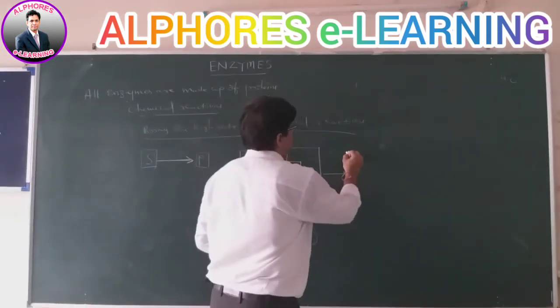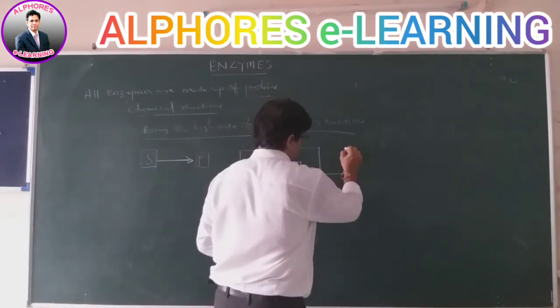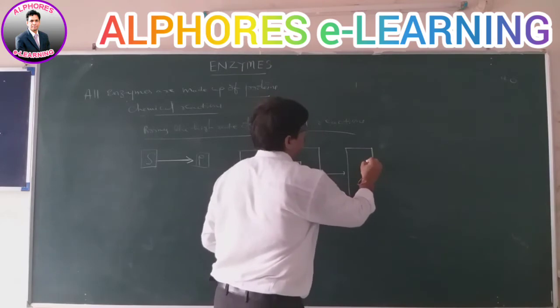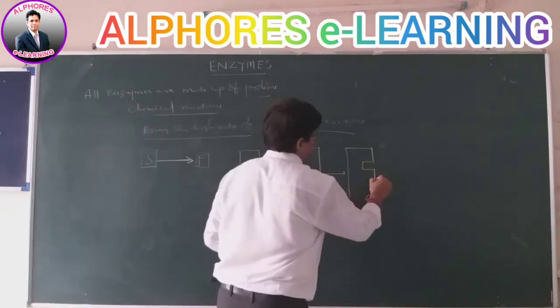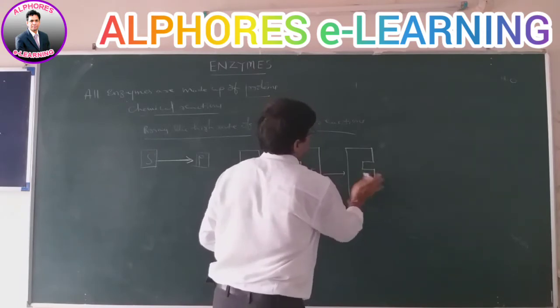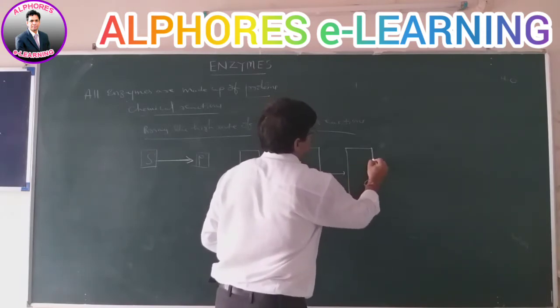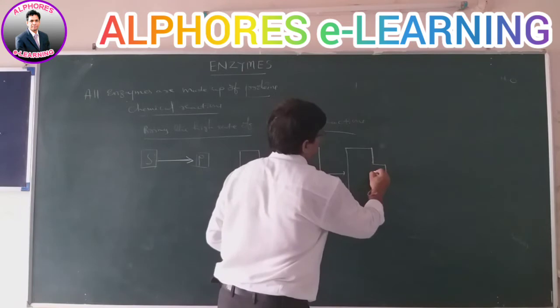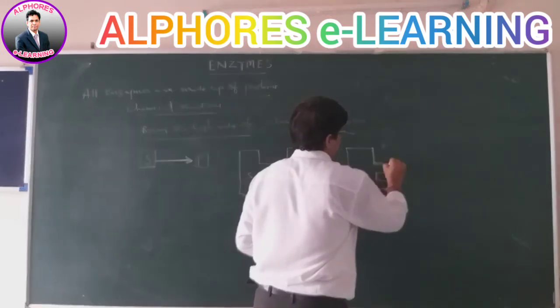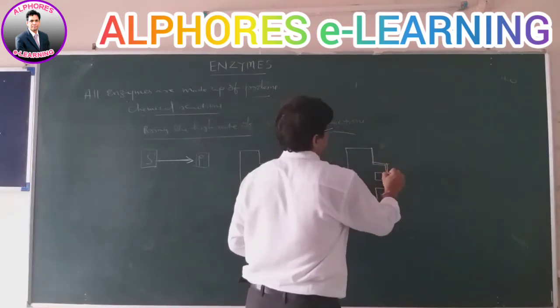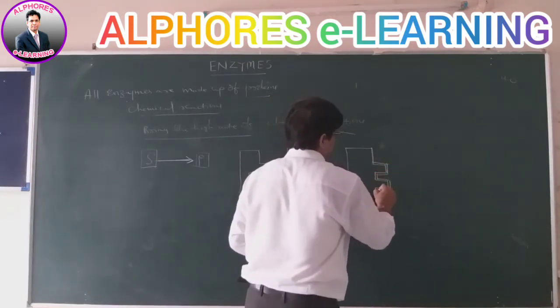In this, an intermediate substance is formed. Once they come close together, the substrate and enzyme form a complex. It forms a complex structure like this. Suppose a simple example here, in the reaction sites, we will find that they are tightly bound.